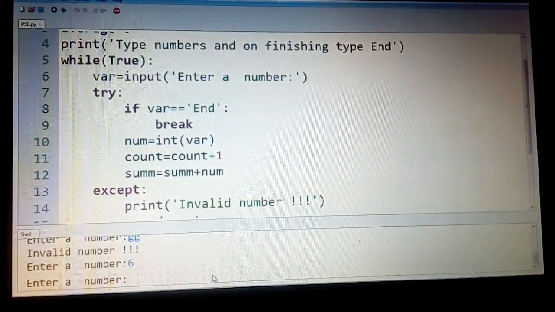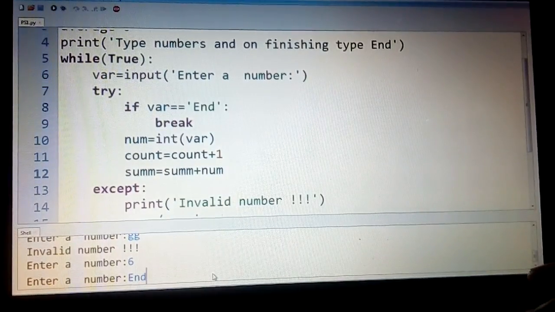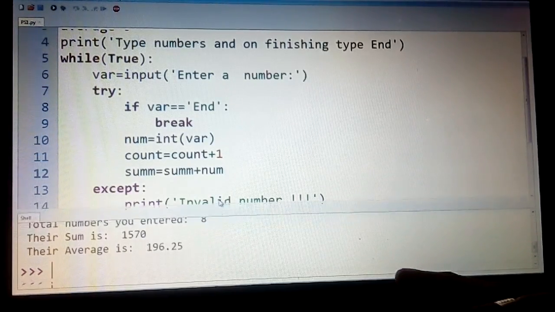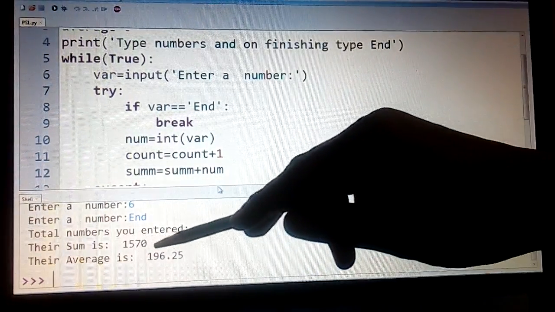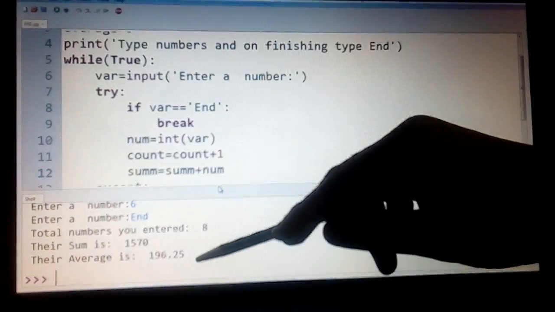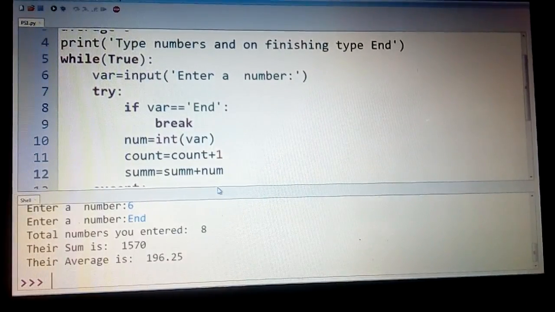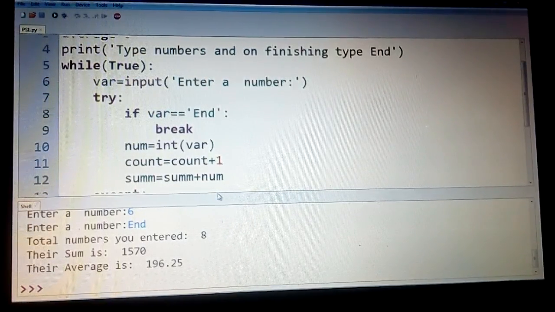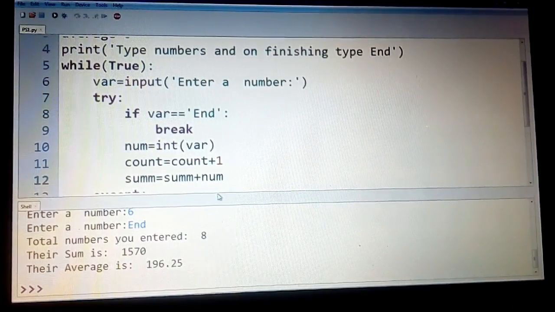Now when I enter end, you can see that it displays the total numbers entered are 8, the sum is 1570, the average is 196.2. So this is how you can solve this problem of accepting the numbers from the user till he types end. Let us go to the next program and incorporate this in a similar manner.